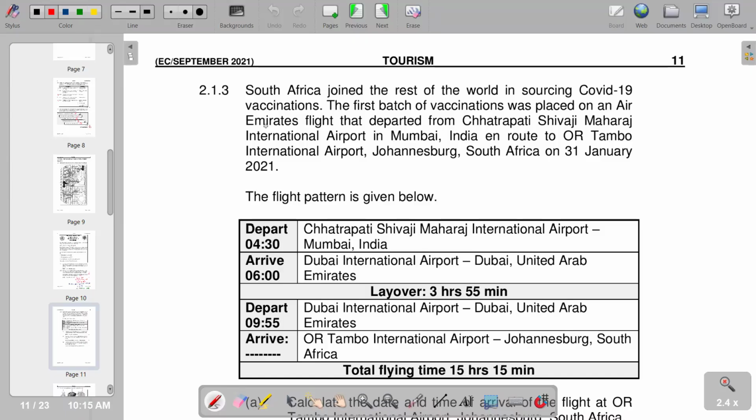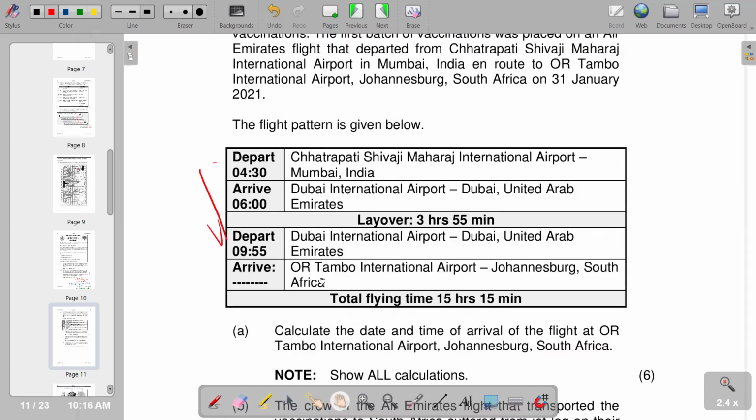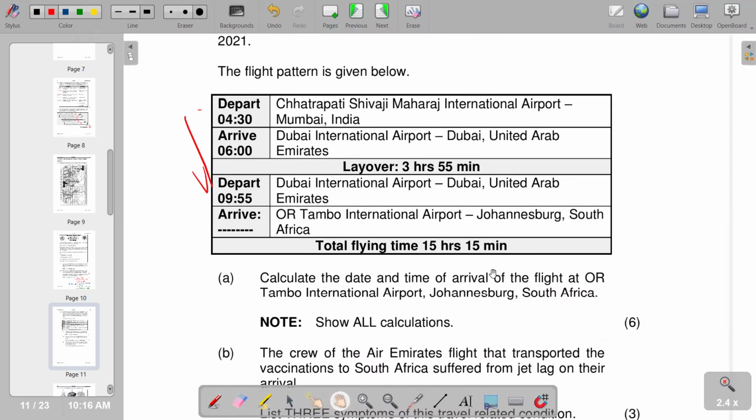Moving on to question 2.1.3, South Africa joined the rest of the world in sourcing COVID-19 vaccinations. The first batch of vaccinations was placed on an Air Emirates flight that departed from Chhatrapati Shivaji Maharaj International Airport in Mumbai, India, en route to OR Tambo International Airport, Johannesburg, South Africa on 31 January 2021. So the flight pattern is given below. And if you go to the question part now, it's saying calculate the date and time of arrival of the flight at OR Tambo International Airport, Johannesburg, South Africa, and show all calculations.